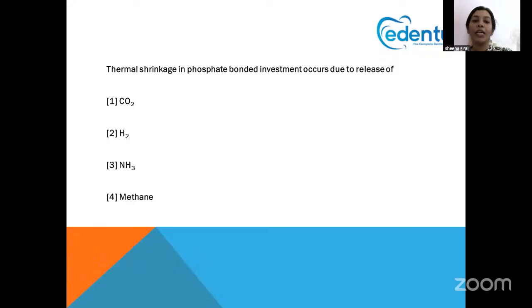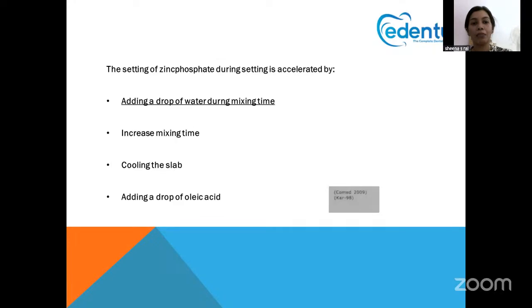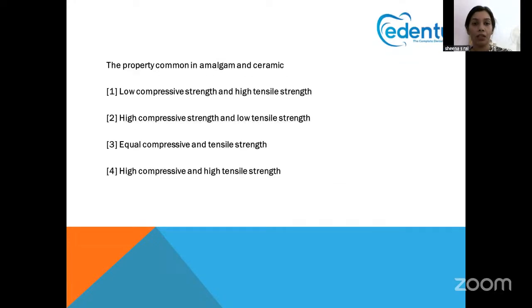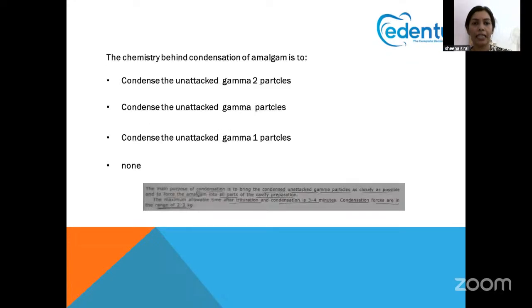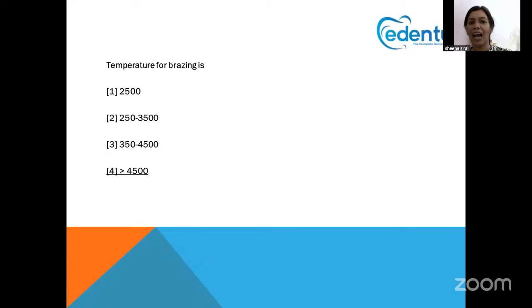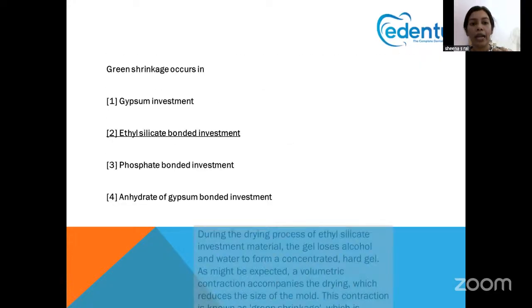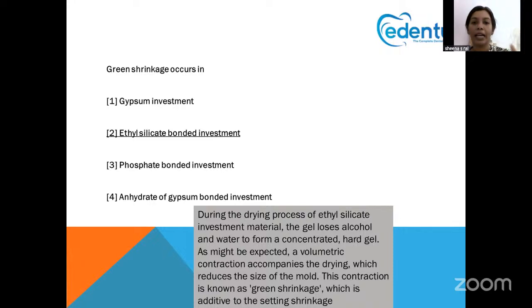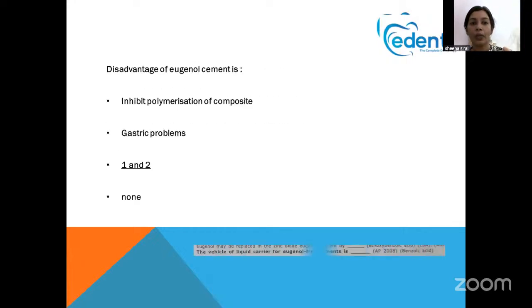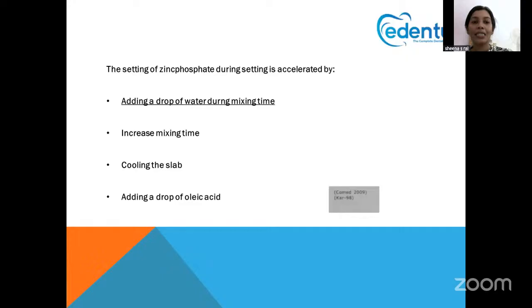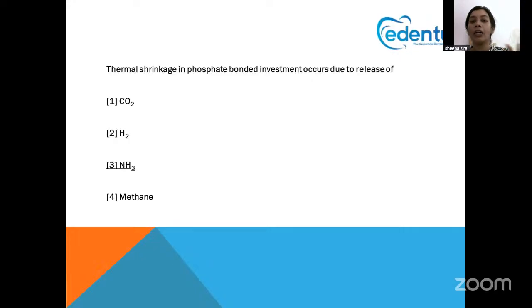Thermal shrinkage in phosphate bonded cement investment occurs due to the release of, as I told, we have already discussed in the last slide the ethyl silicate based. So, in the ethyl silicate bonded investment, alcohol is produced. Here the question is, what is the byproduct in phosphate bonded investment?